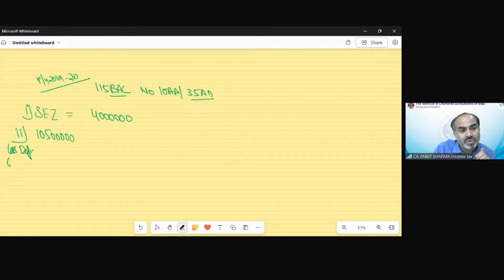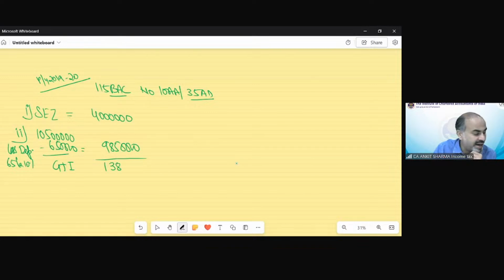So depreciation on 65 lakh would be 10%. That would be 6,50,000. So technically the profit from section 35 AD business would be 98,50,000. No other income information has been given. So that would be my GTI under section 115 BAC, 1 crore 38,50,000.